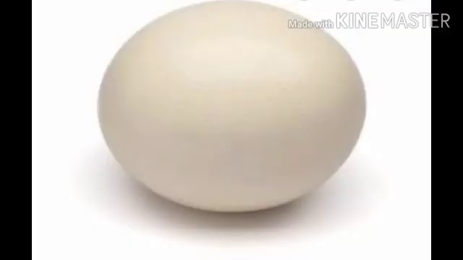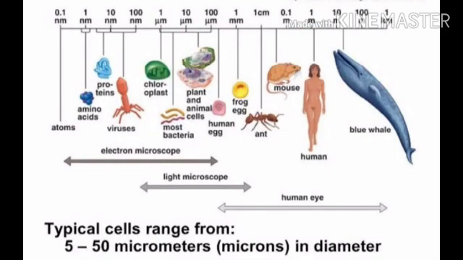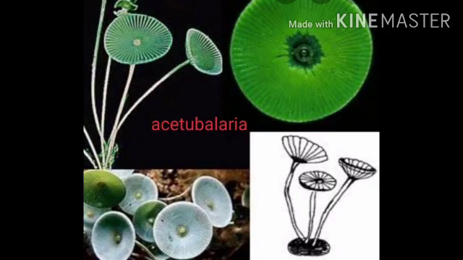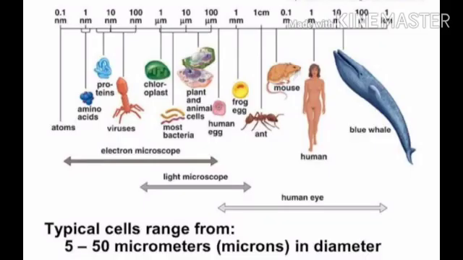Ostrich eggs are the biggest cells, about 15 to 20 centimeters in length. Then there is a unicellular alga, Acetabularia, which is about 10 centimeters long. So big organisms do not have bigger cells, but they have more number of cells.